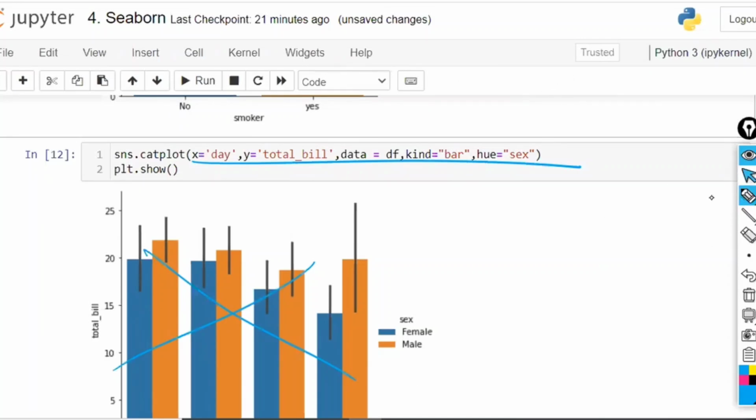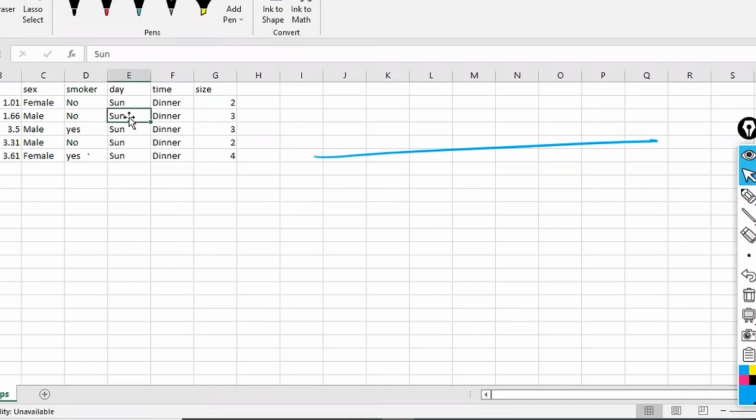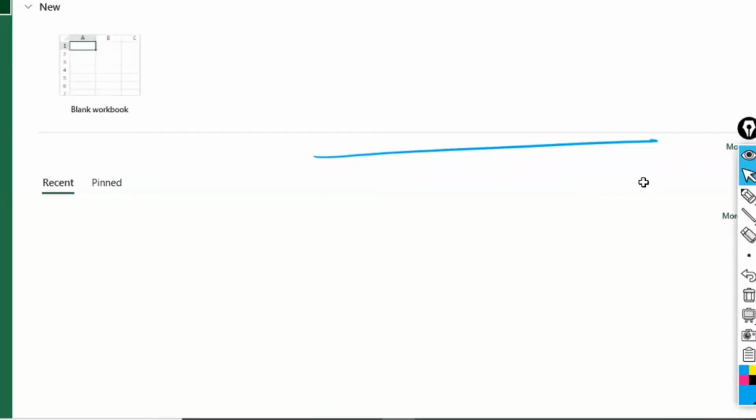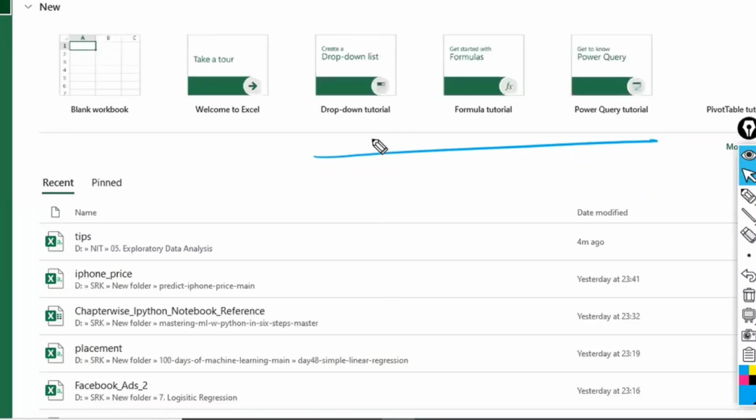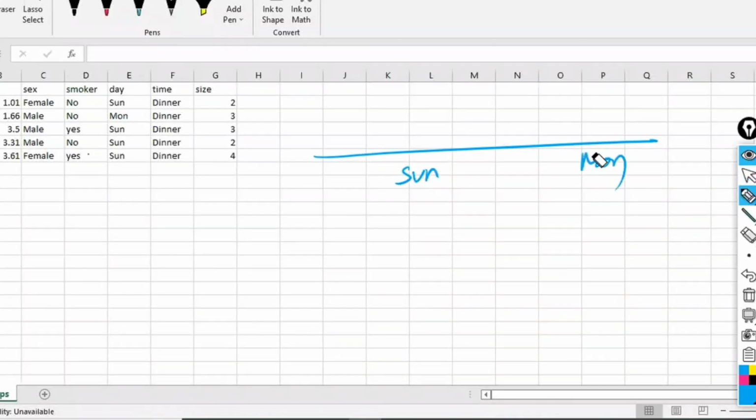By taking the data set, I will do it manually, considering x is equal to day. On the x-axis, I want days. What days are there? Oh, everything is Sunday. Let us change this one to Monday. Now you are having Sunday and Monday. Which alphabet comes first, M or S? M will come first. So let us keep M first, that is MON and SUN. With this, x is equal to day is completed.